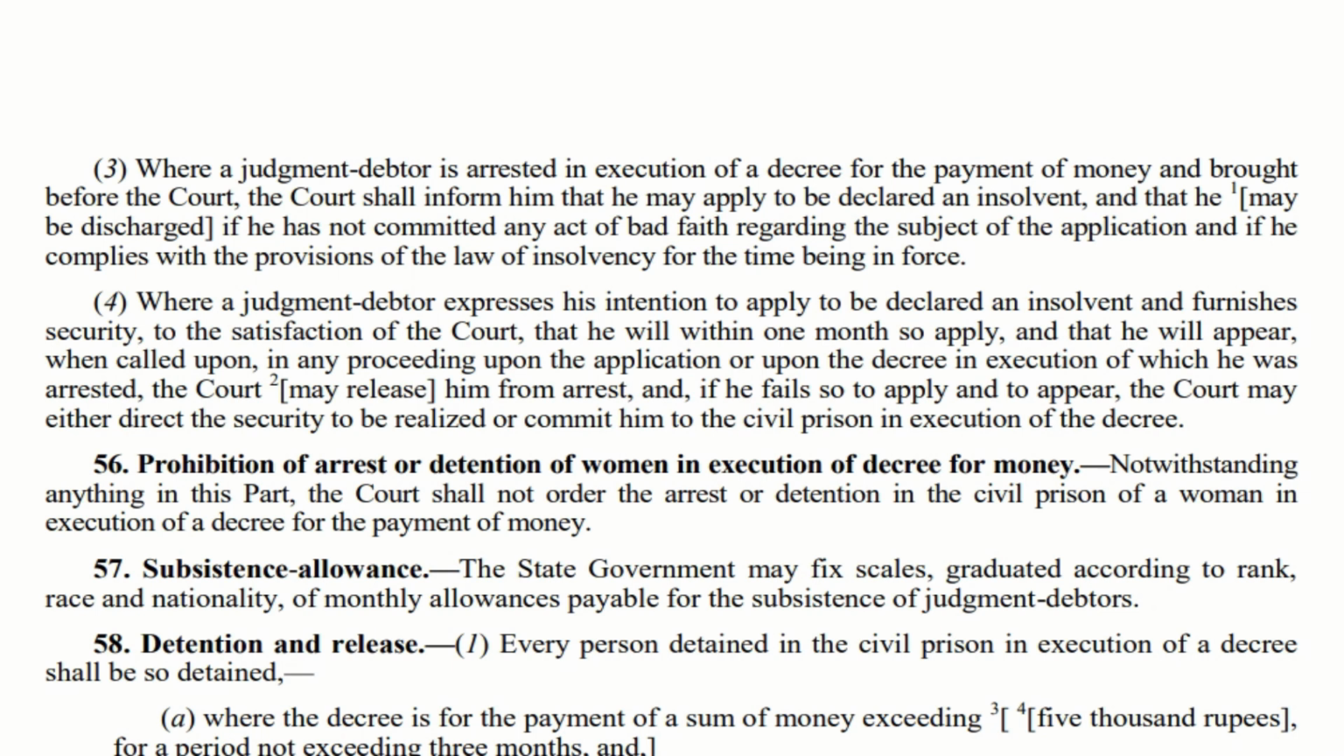Let us move to section 57. Section 57 is also equally important. Let us try to understand this in a simple manner. If a person is arrested, subsistence will be given to him in civil prison. In that case, this will be fixed by the state government.